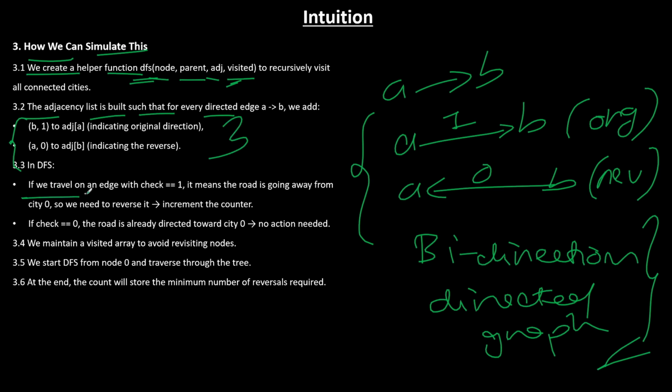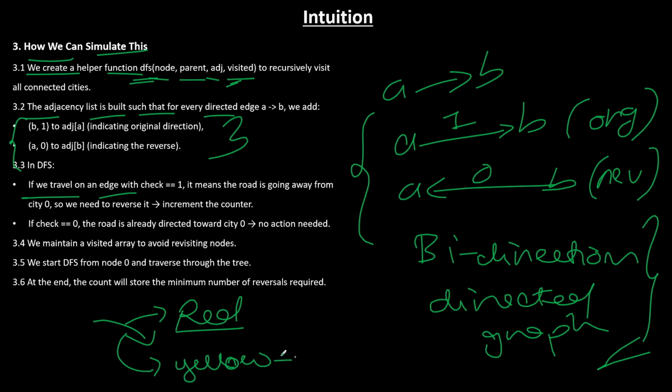And what we do, we travel on the edge and we check the edge which we used. Please remember that red means the reversed edge, right? And yellow means the original edge. Fine. And in this case, the yellow edge is 1, which is the original edge. Please keep that in mind. Here I have written it already. And red means it is marked as 0. Okay. So when we go to the children of a particular node, we check whether the edge we used has weight 1 or not.